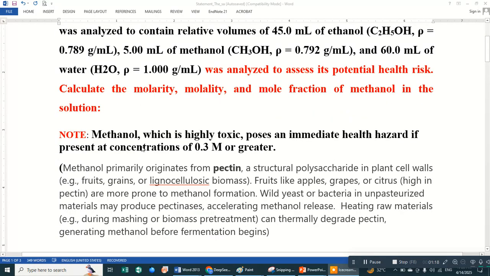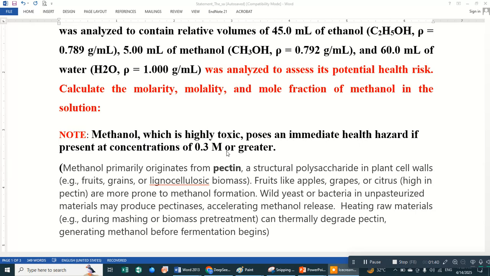If the concentration of methanol in the wine is 0.3 molar, that is the borderline which can be used, but greater than 0.3 molar is highly toxic.